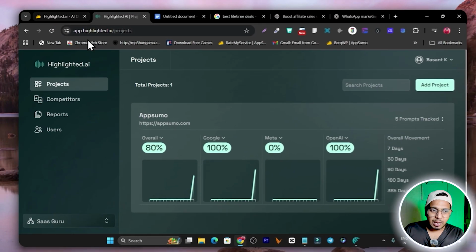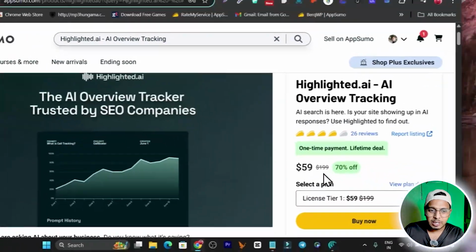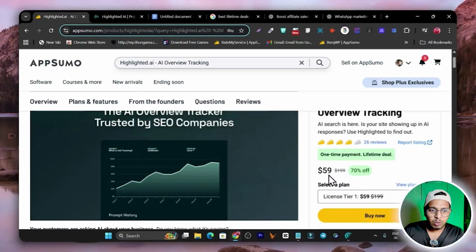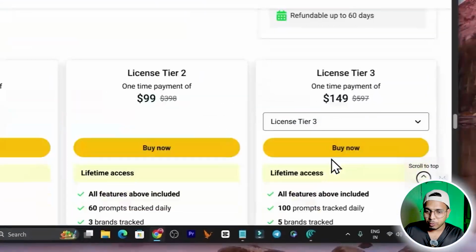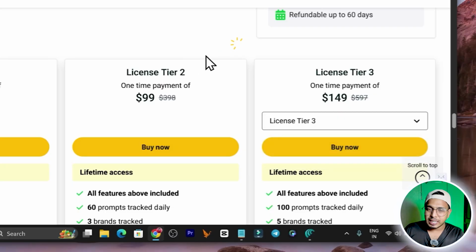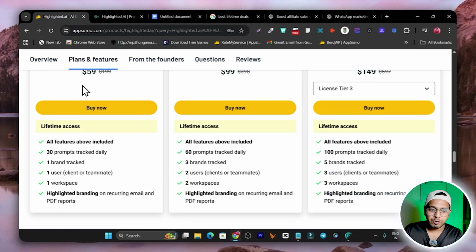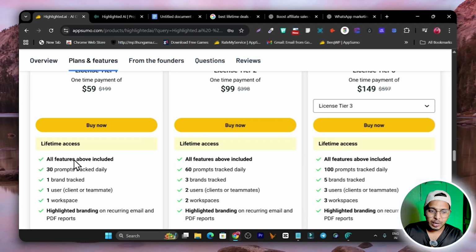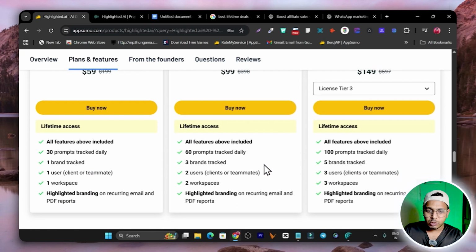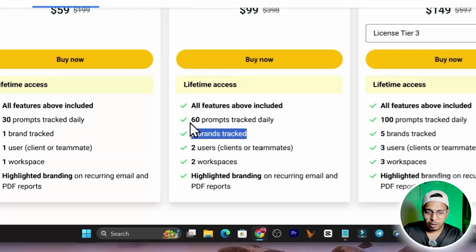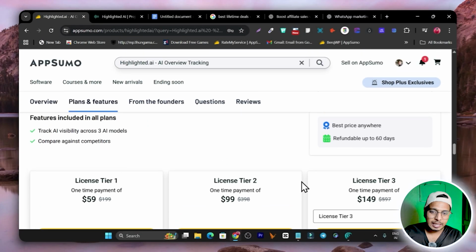So if I talk about its lifetime deal, yes, its lifetime deal is available on AppSumo starting from $59. You can get the link in the description. If I go to the plans and features, we have up to the tier 4 plan available, and every plan will give you the projects or brands you want to track or the queries you want to track. For example, in tier 1 you can add one brand and track 30 queries daily. But if you go to tier 2, we have a 3 brands limit, and we can also add multiple projects and workspaces. Same goes for tier 3 and tier 4.